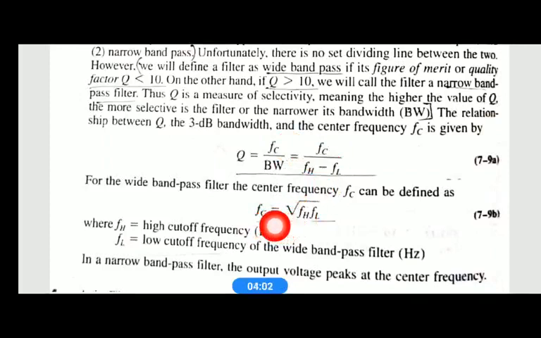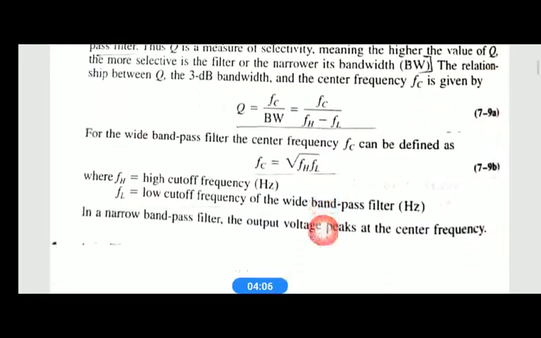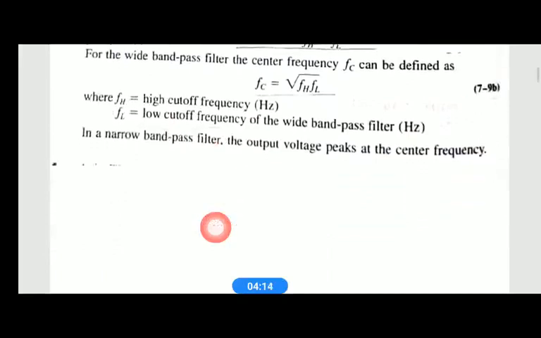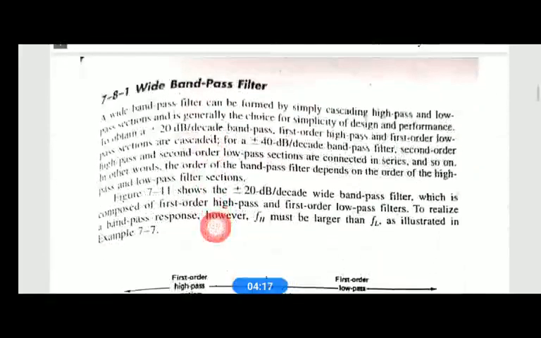Therefore FC is equal to the square root of FH times FL, where FH is the high cutoff frequency and FL is the low cutoff frequency of the wide band pass filter. First we will discuss the wide band pass filter, then we'll go to the narrow band pass filter.